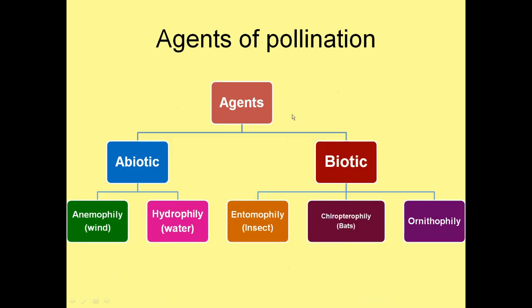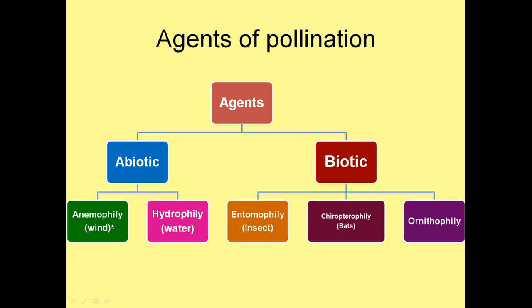Now come to the agents of pollination. Basically, there are two types of pollinating agents, abiotic and biotic. Abiotic agents are the environmental factors. However, biotic components are the organisms.